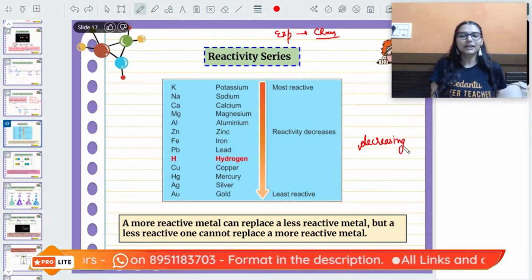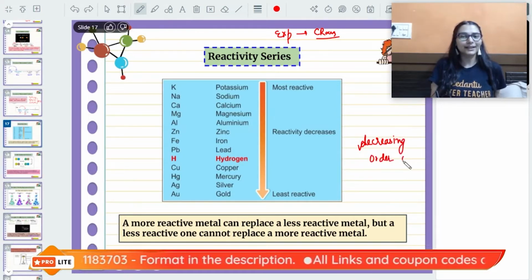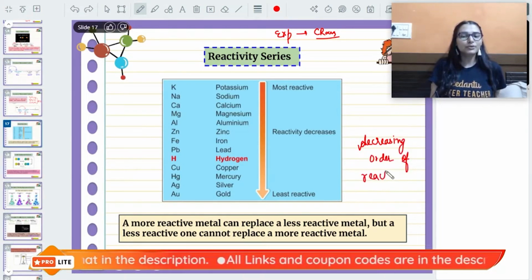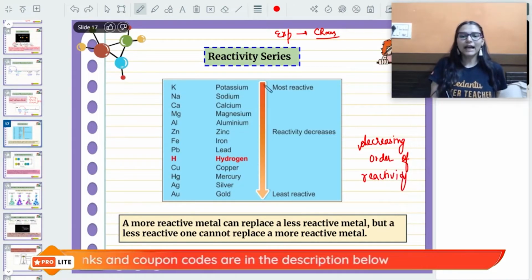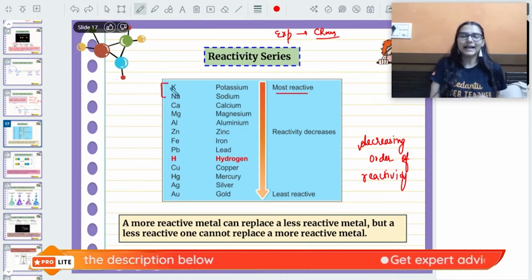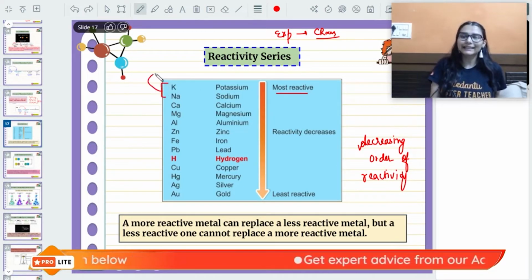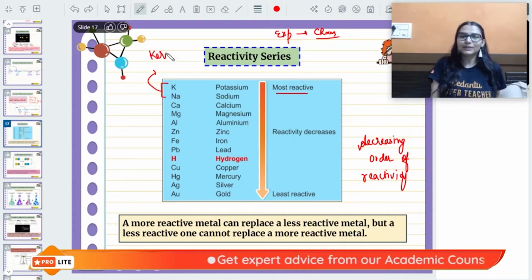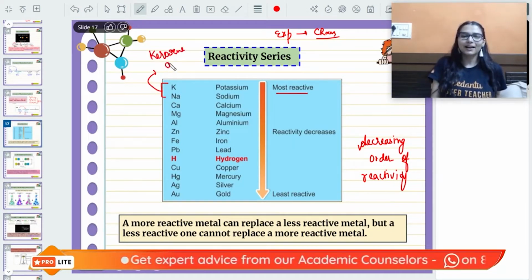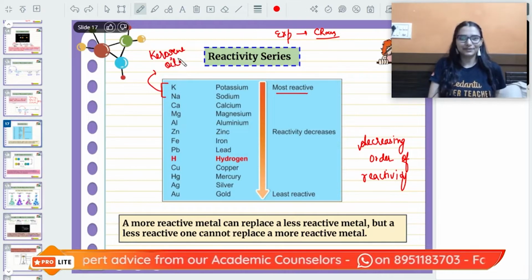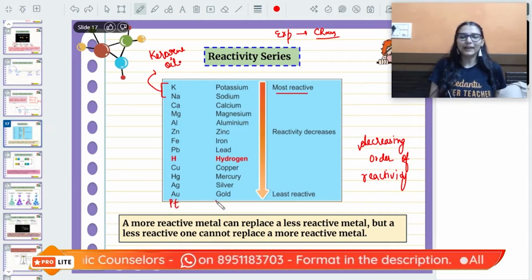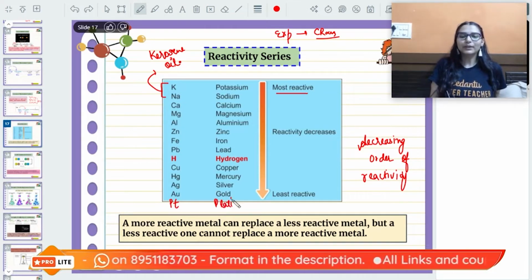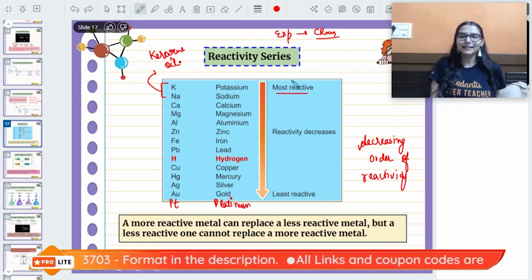You can see we are having decreasing order of reactivity over here. Top to bottom, the reactivity is decreasing. Potassium is the most reactive, then sodium is less reactive than potassium, but they are highly reactive metals. We keep them in kerosene oil, otherwise they can catch fire. They are that reactive. Then below gold we can keep platinum also. So how can you learn this reactivity series?